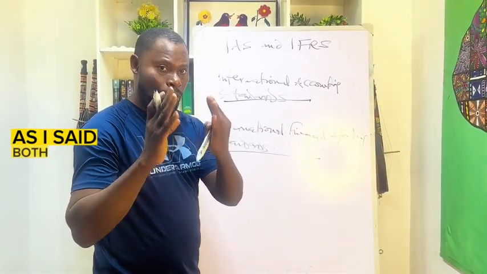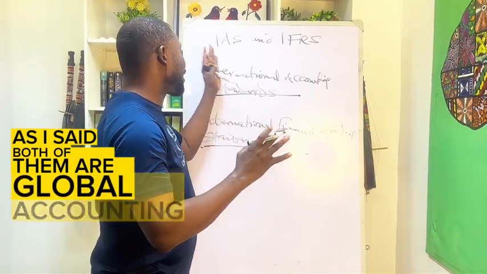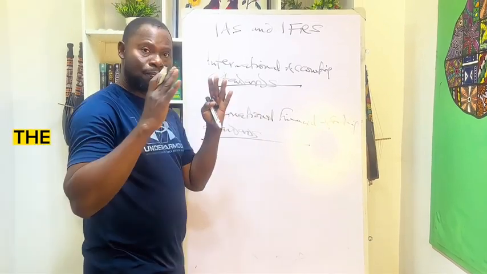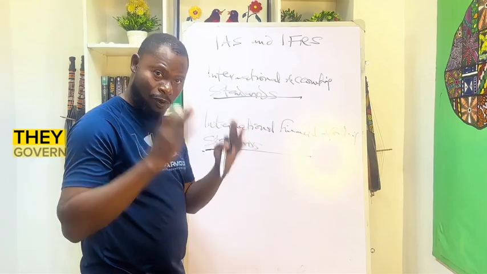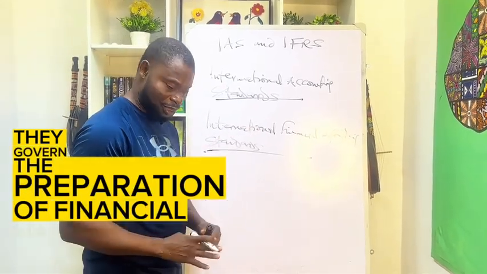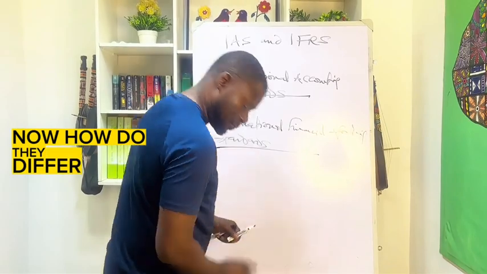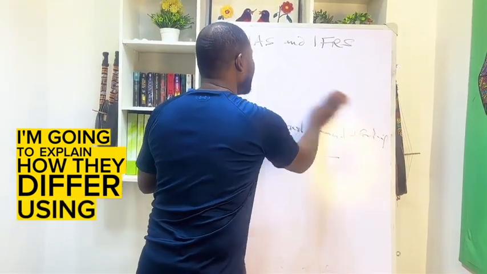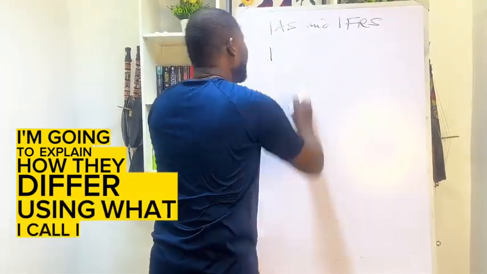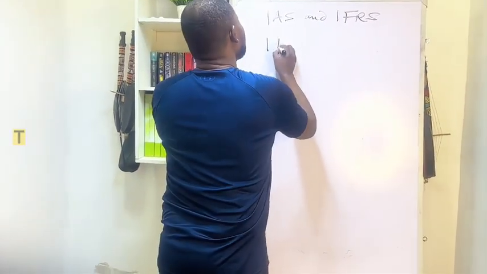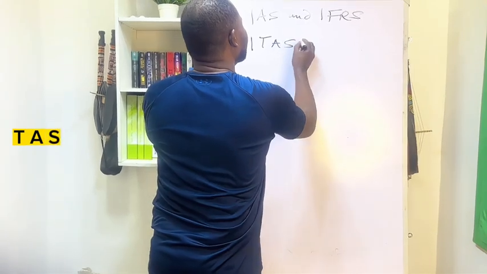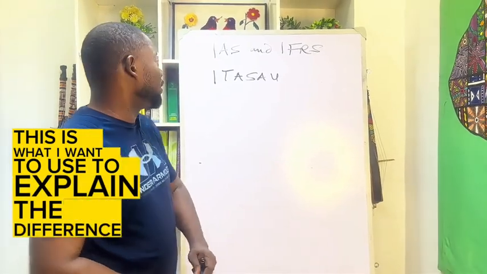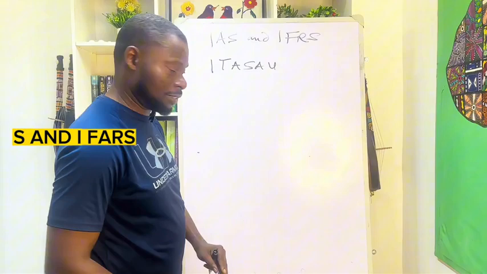As I said, both of them are global accounting standards and they form the framework for the preparation of financial statements. They govern the preparation of financial statements. Now, how do they differ? I'm going to explain how they differ using what I call IASAU. This is what I want to use to explain the difference between IAS and IFRS.